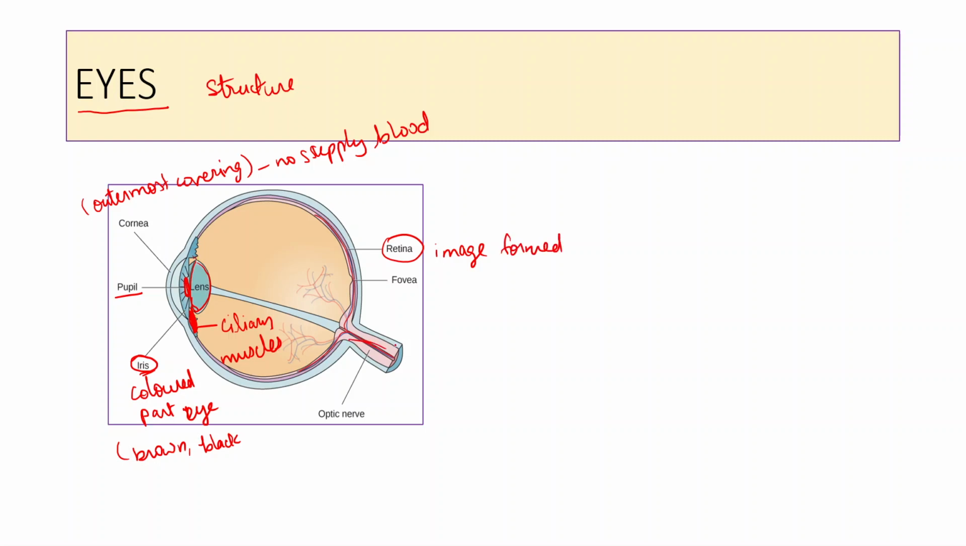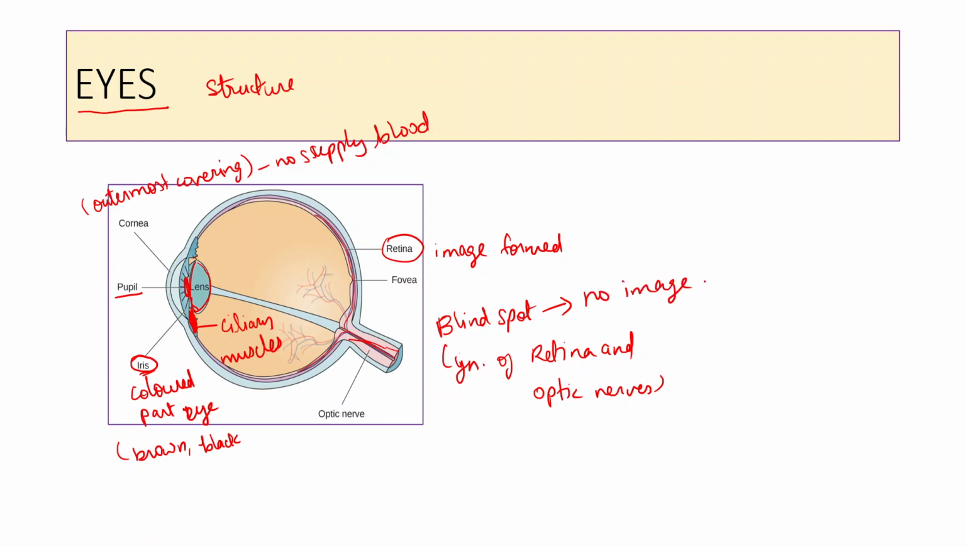These are the optic nerves, and there is a point known as blind spot. It is at the junction of retina and optic nerves. So here what is the specialty? No image is formed at this point, right? If you are asked that which is the point where no image is formed, you will write blind spot. So this was the structure of eye.